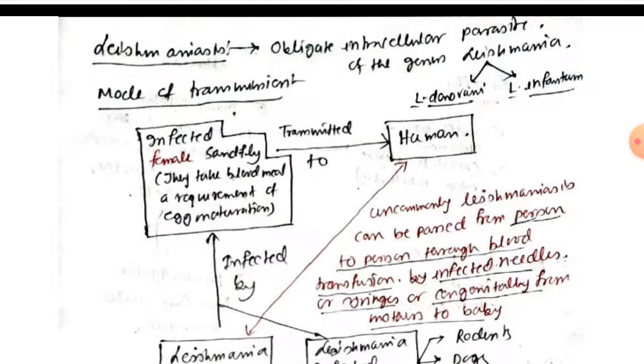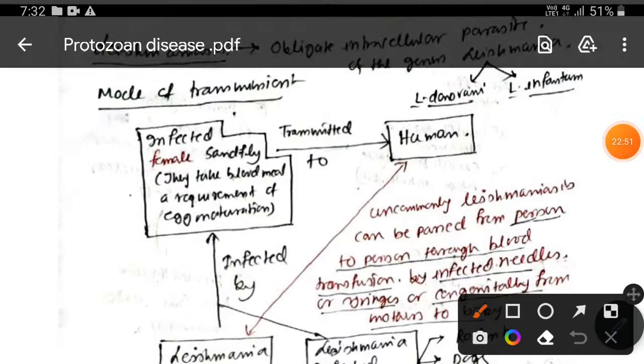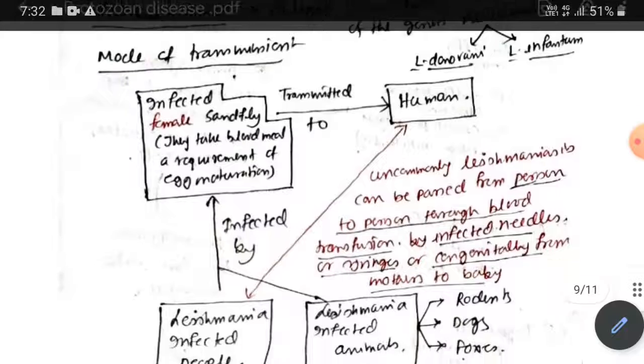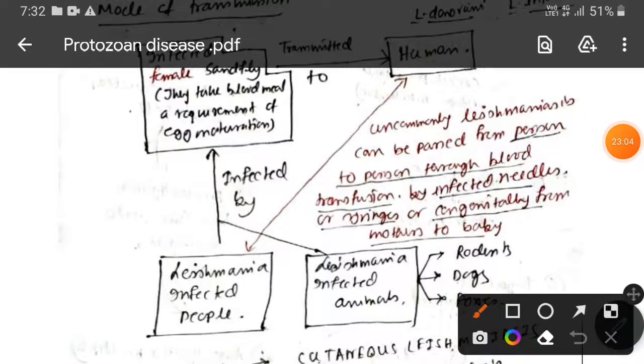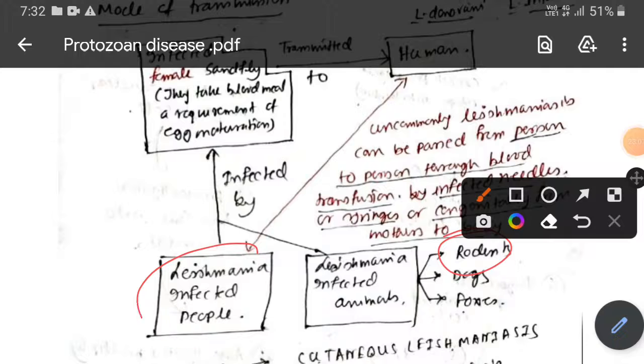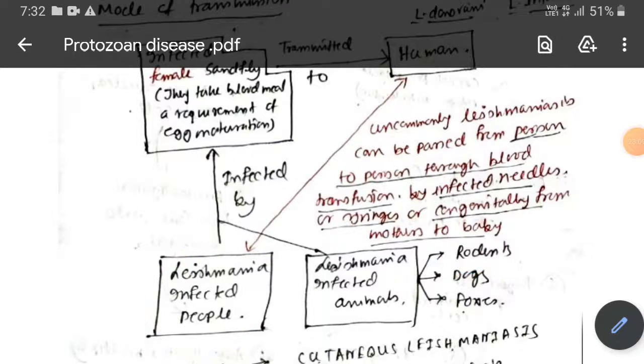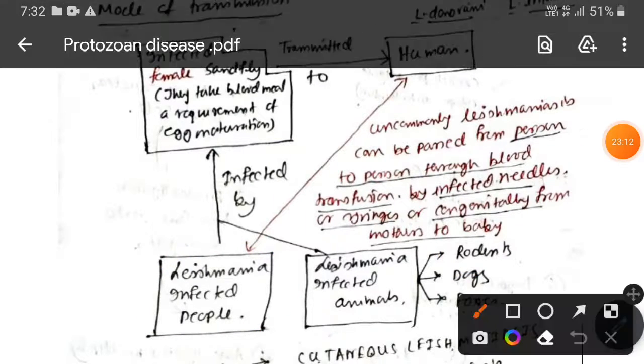Here again the female sandfly is playing the role of vector, because she requires a blood meal for her egg maturation. So during that blood meal, it will transmit the Leishmania parasite into humans, and the sandfly can be infected either by Leishmania infected animals, that can be rodents, dogs or foxes, or can be Leishmania infected people. Okay, and there is a small chance that Leishmania can be directly transmitted through blood.